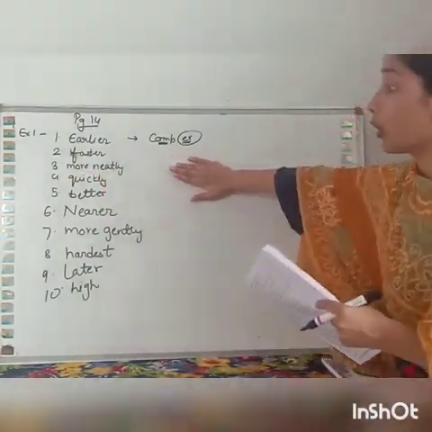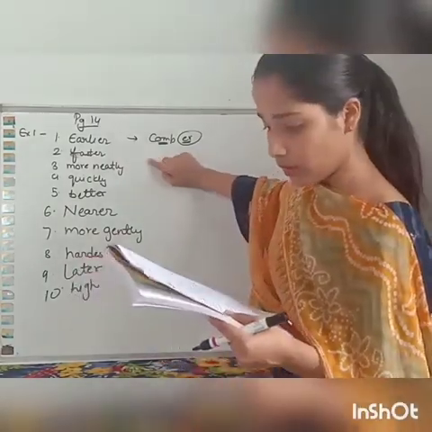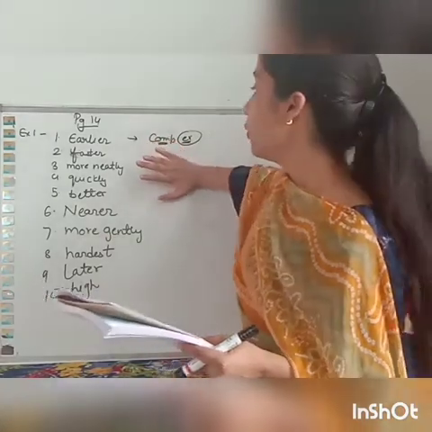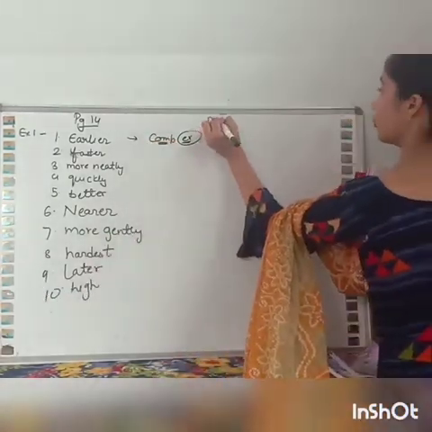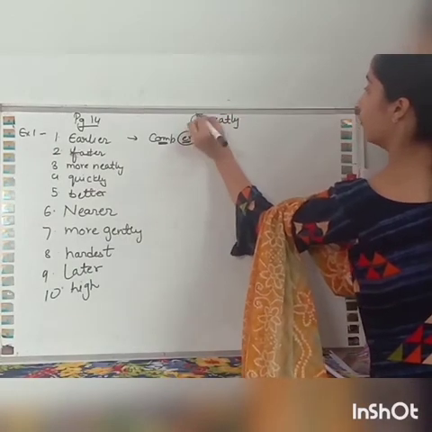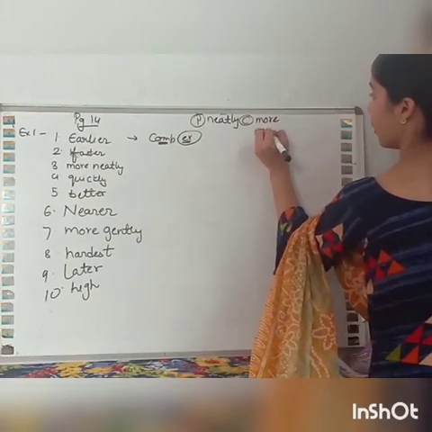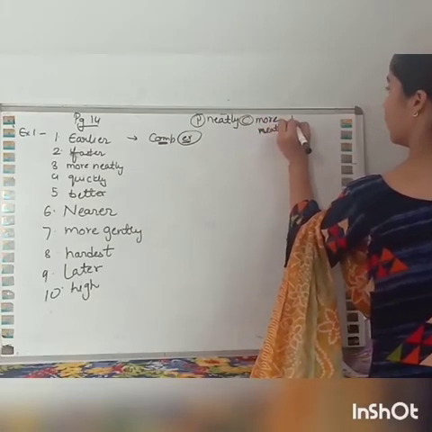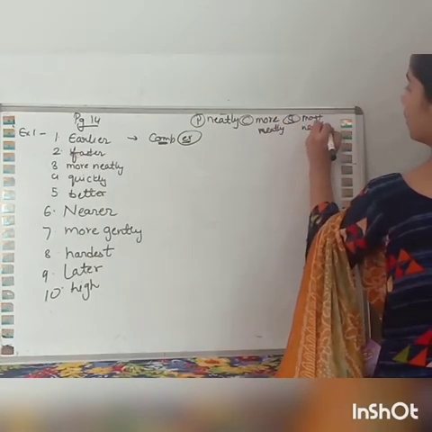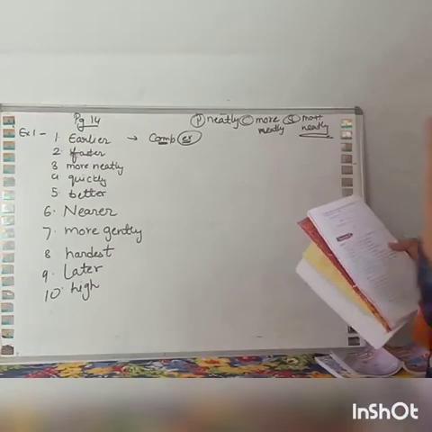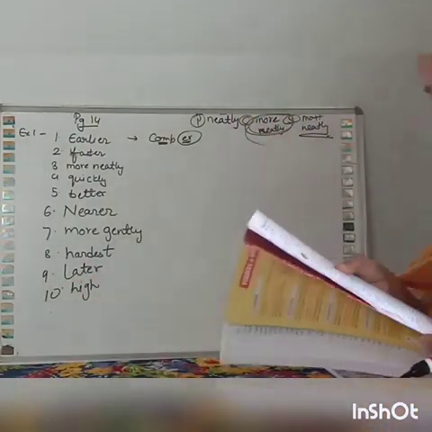We are talking about Ram and Hari. We are doing the comparison between Ram and Hari. So what is the form? First one is neatly when we talk about the positive. When we talk about comparative, it is more neatly, and when we talk about the superlative, it becomes most neatly. But here we are doing the comparison between two, so we will write more neatly.